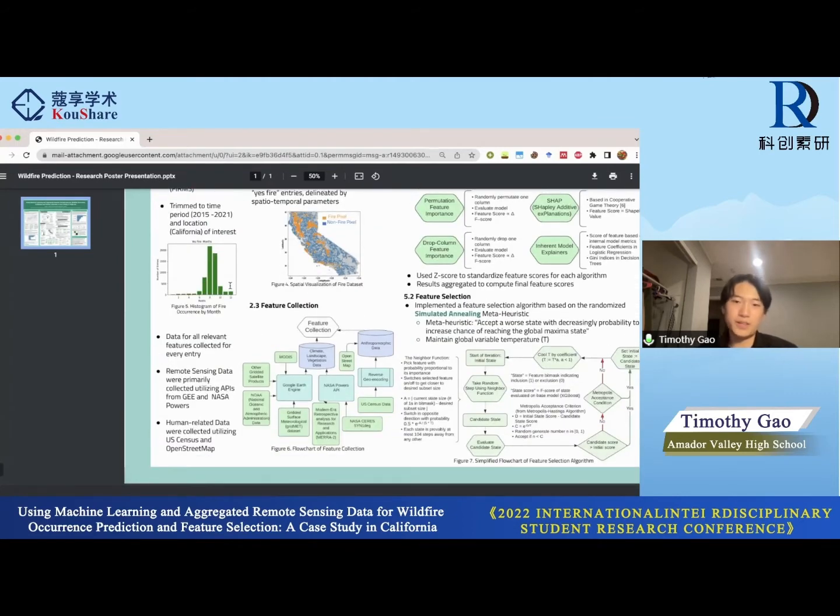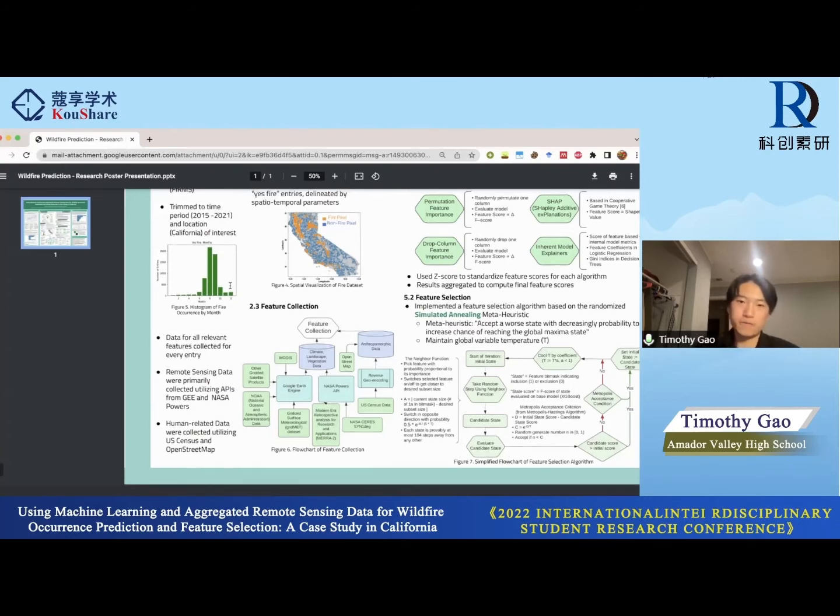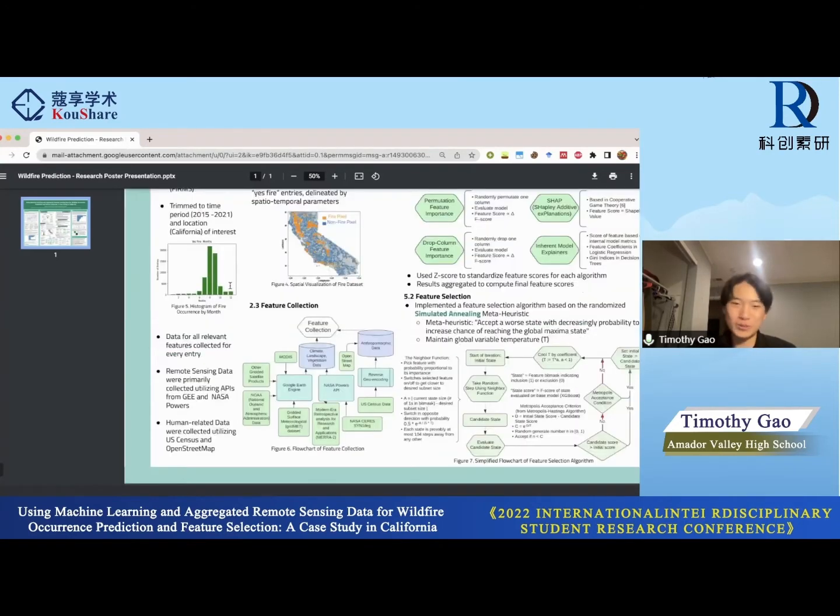2.3 is feature collection. This is by far the longest part of the entire research, because for each of the 104 relevant features, I had to go through 20,000 different rows, and each individual query takes 2 or 3 seconds because it has to use the API. So this part takes a long time, and I utilized a cloud computer to do this. Data for all relevant features were collected for every entry, and the flowchart on the right demonstrates the process. I'm not going to go through every single part of it, but a couple of points to highlight.